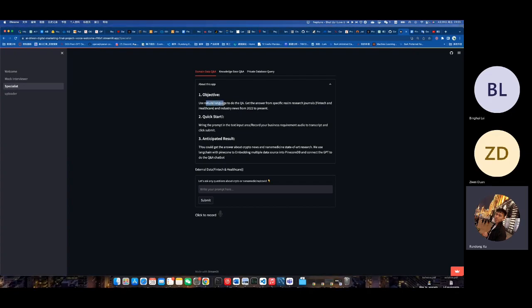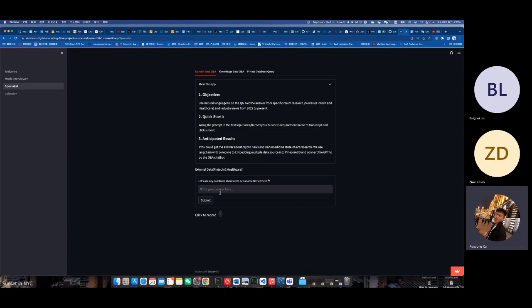The objective is to use natural language to do QA, getting answers for a specific realm, especially industry news, which is very important for 2022 to the present. We just need to write the prompt, and we can get answers about crypto news and the state of nanomedicine research. We use Langchain with the Pinecone, that is the technical part, to embed multiple data sources like PDF, URL, HTML and CSV files into the Pinecone vector DB and connect with the GPT to make a QA chatbot. Sounds powerful, right?